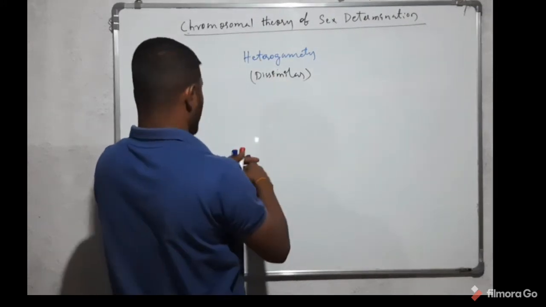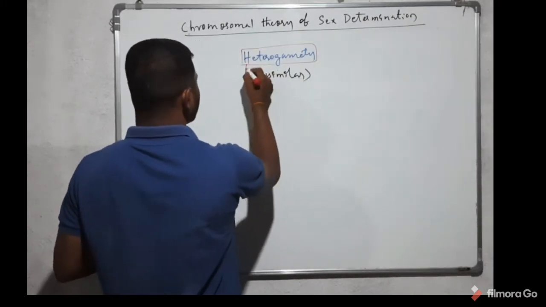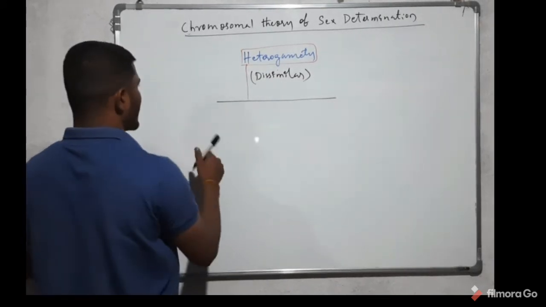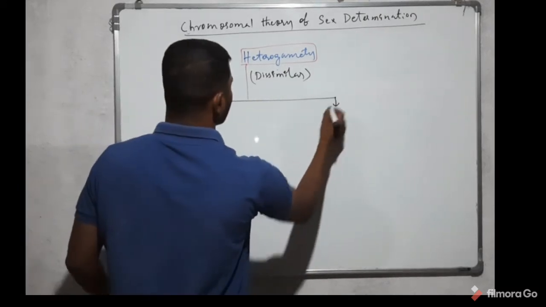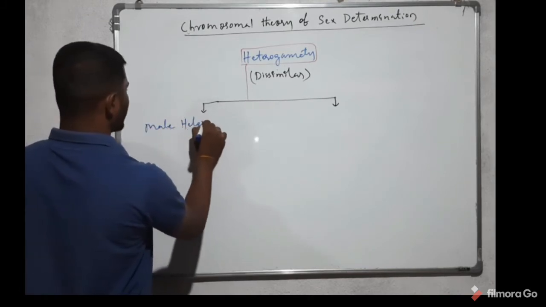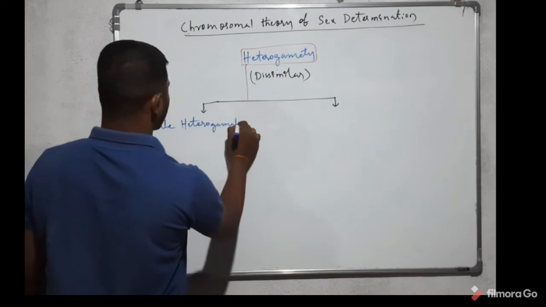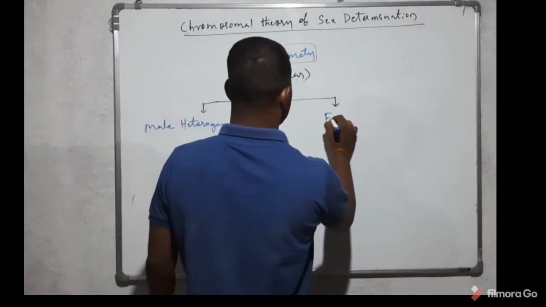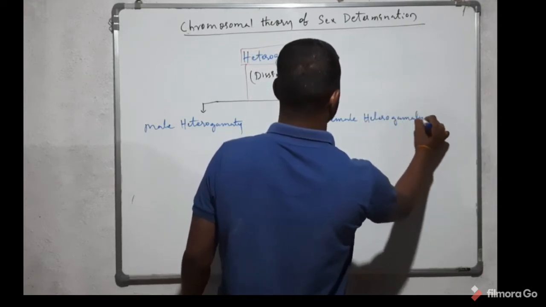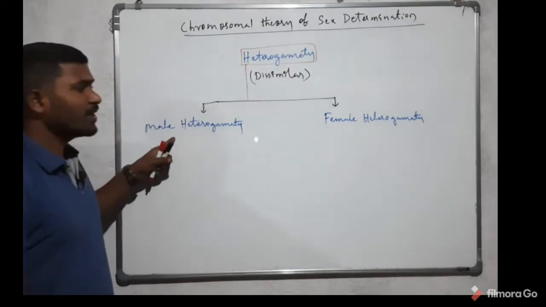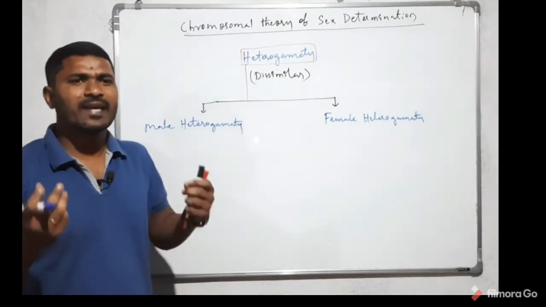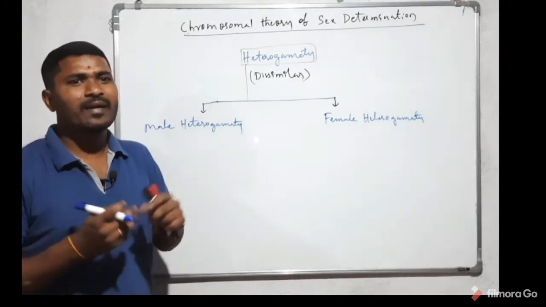Here heterogamety is mainly of two types. Number one, male heterogamety. Number two, female heterogamety. Male heterogamety means the organism which has dissimilar gametes is called a heterogametic organism.